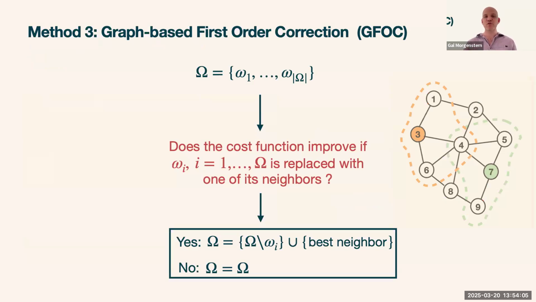Another method is the GFOC, which is very, very simple. The idea here is that we use a different sparse recovery method. This is a correction method. We consider an input of the support, an estimated support, and then we ask a question for each element in the support. The question is simple: if we replace this by one of its neighbors, do we get a better result compared with a cost function? If the answer is yes, we switch this, and we do this iteratively on each element of omega.